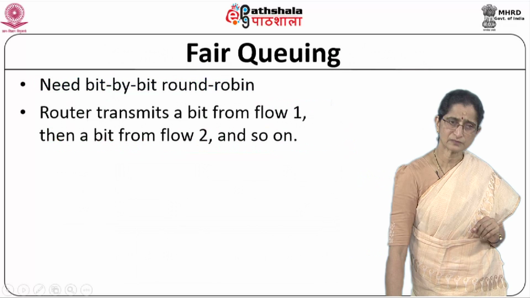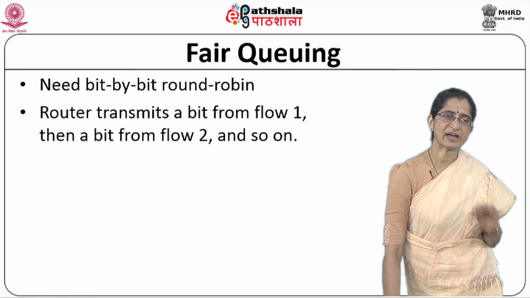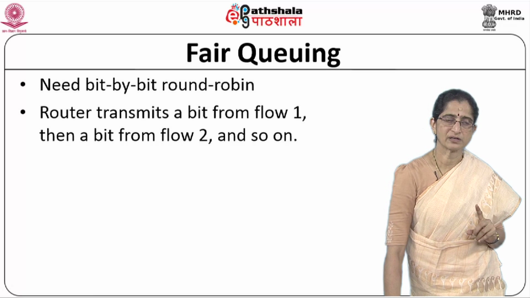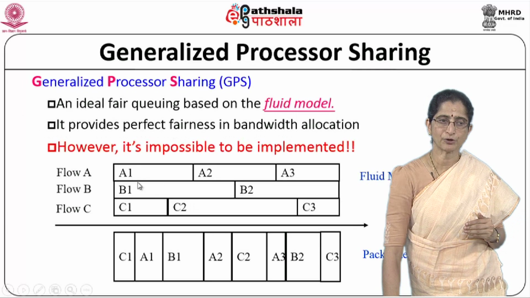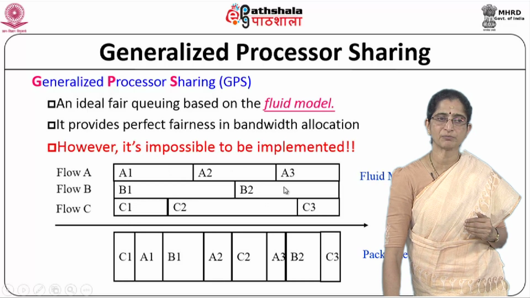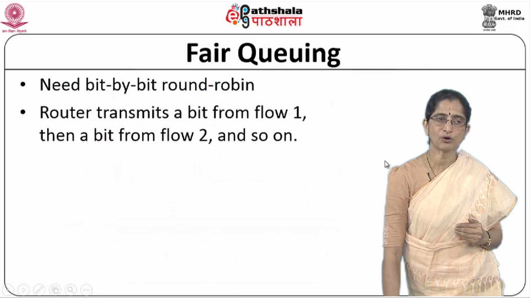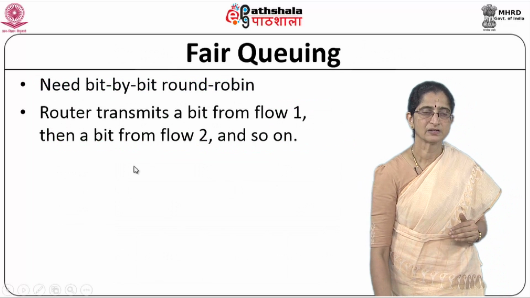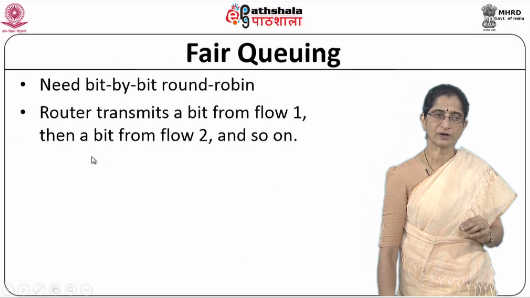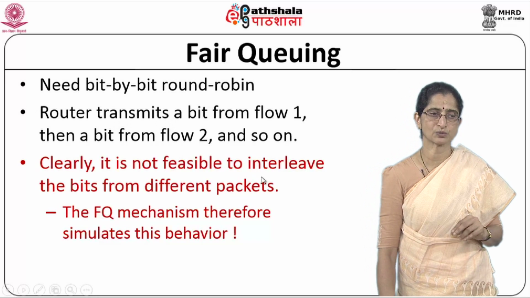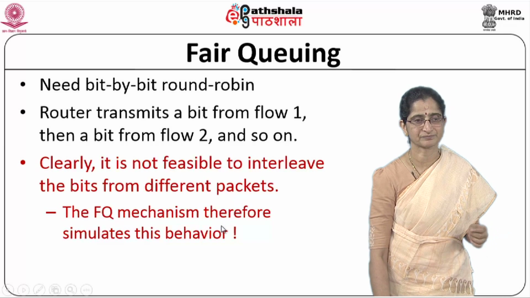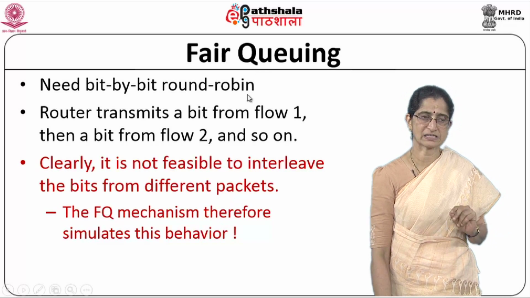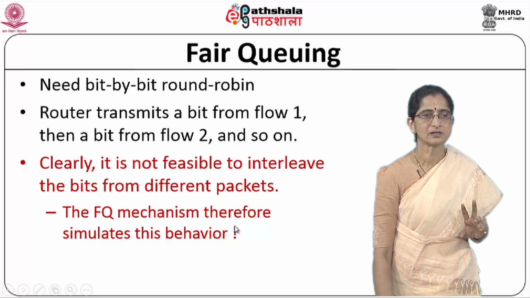So how do we do this? This is done by means of what is called the fair queuing technique. Ideally, if you look at it from a packet point of view, if I could send one bit from each flow, that will give me almost a model similar to this fluid model. So I want what is called a bit by bit round robin technique. The router transmits a bit from flow 1, then a bit from flow 2, and then from the next flow and so on. Obviously this is not practical because we cannot interleave bits from different packets. So what the fair queuing mechanism does is try to simulate this behavior.